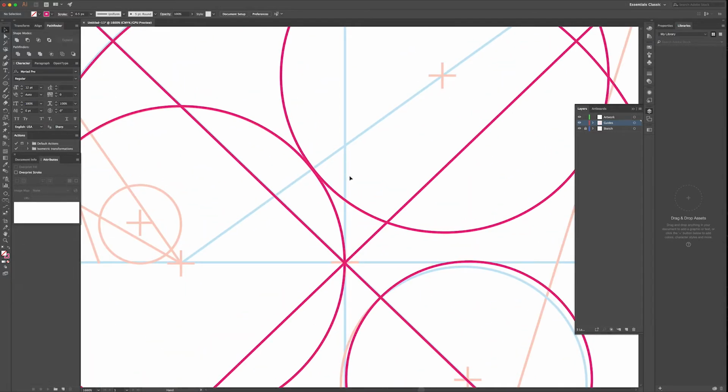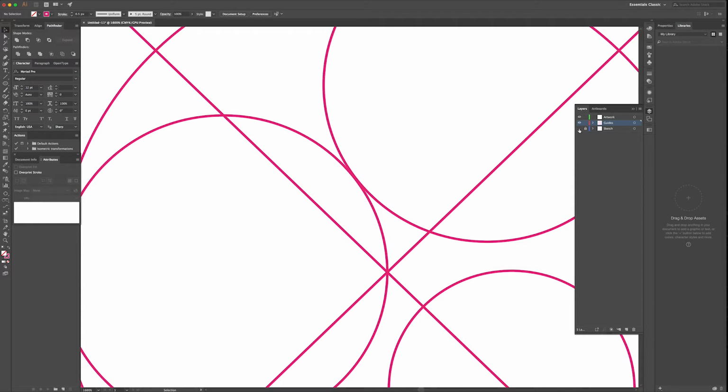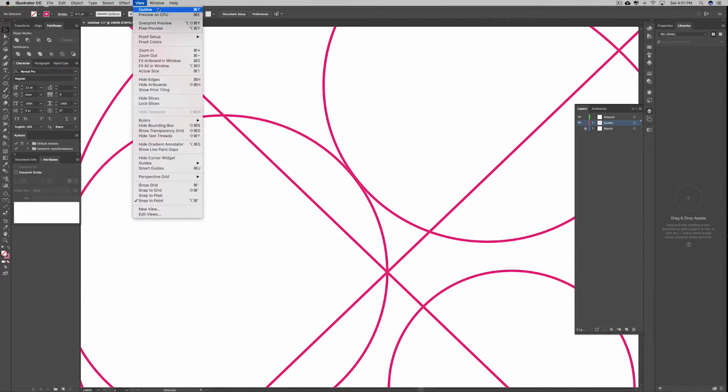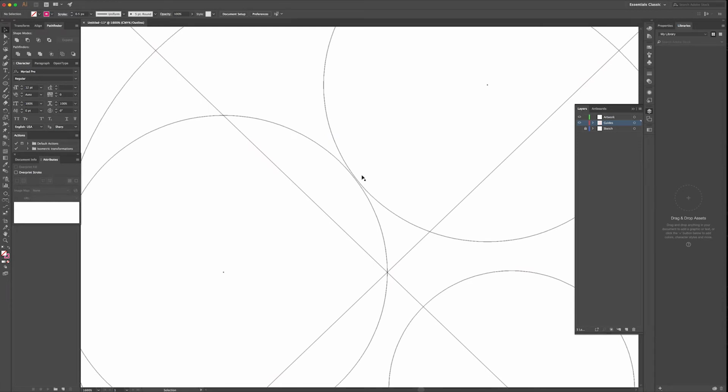What I like to do is get rid of or hide the sketch first, and then go to View, Outline, or press Command or Control Y. So if you go to outline mode, see, this is not touching.